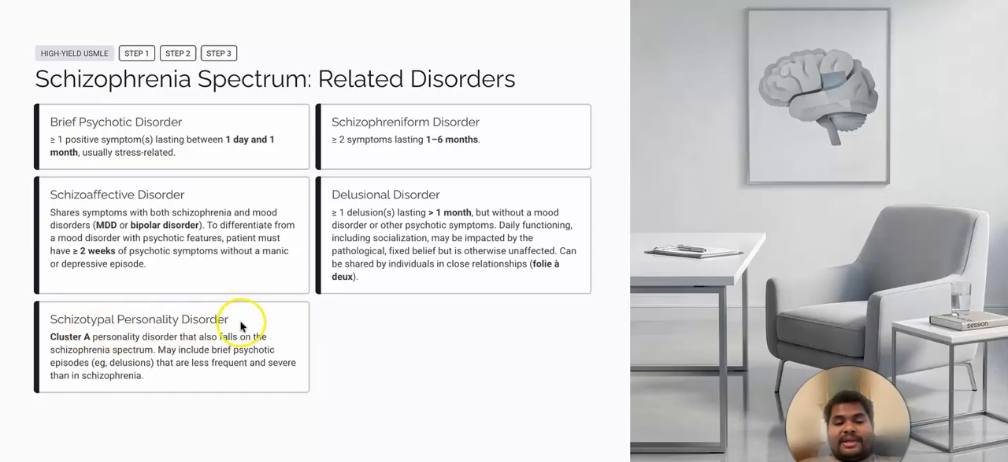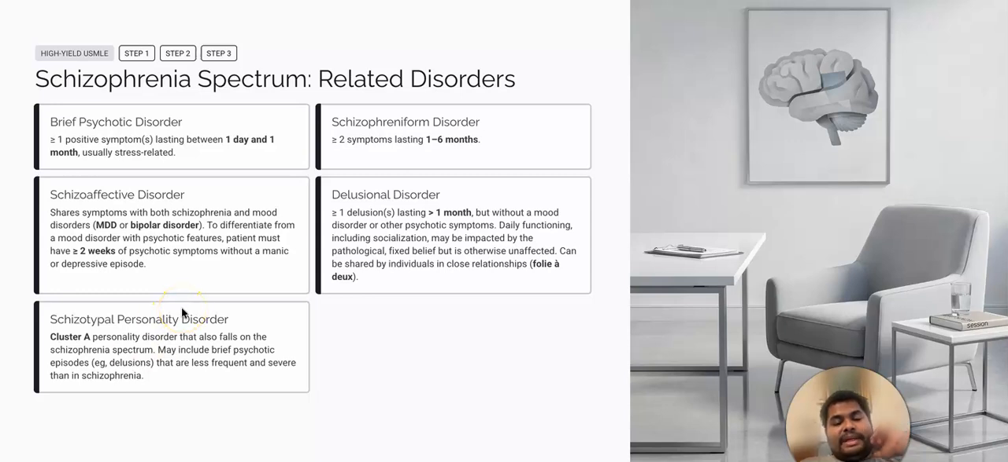Next is schizotypal personality disorder. It is a Cluster A personality disorder that also falls on the schizophrenia spectrum. It may include brief psychotic episodes, for example delusions, that are less frequent and less severe than in schizophrenia.